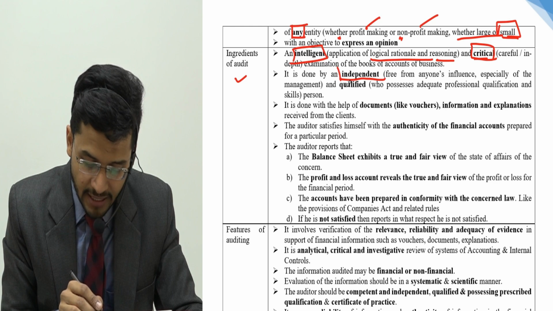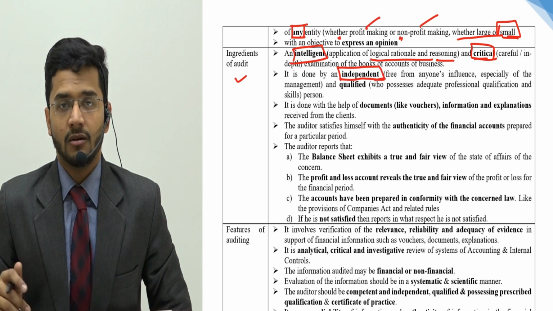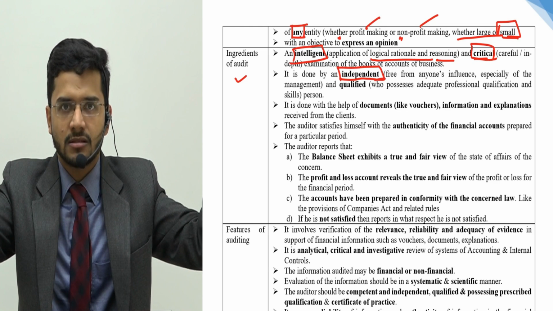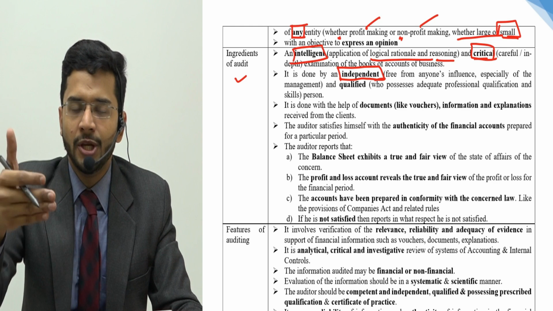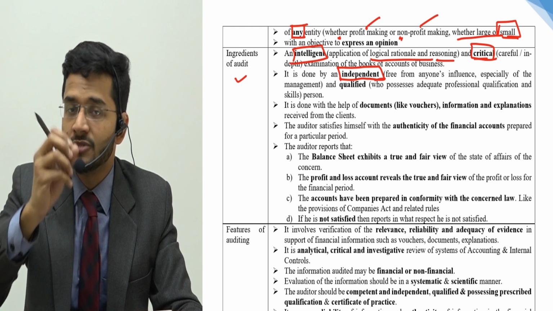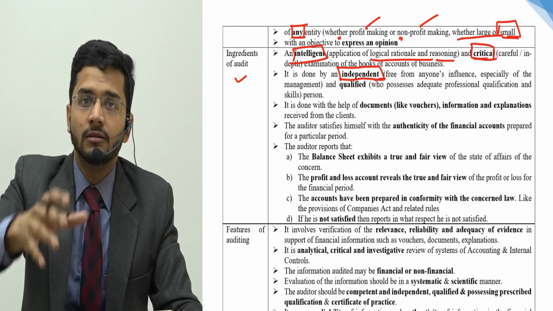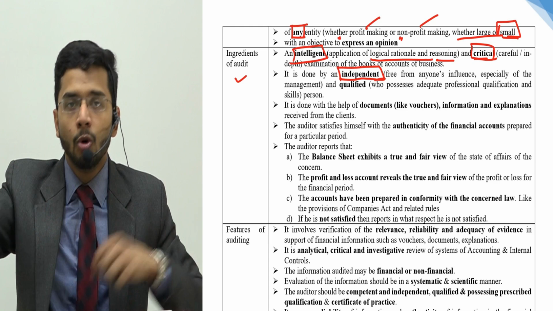It is done by an independent person. Now, very important thing, guys, the auditor cannot be dependent. The auditor's mind has to be free from bias. So the auditor, while giving his opinion, should not have taken a loan from the company. We'll be studying it in company audit, but I'm just giving an example. During preparing an audit statement, the auditor should not have a loan from the company.